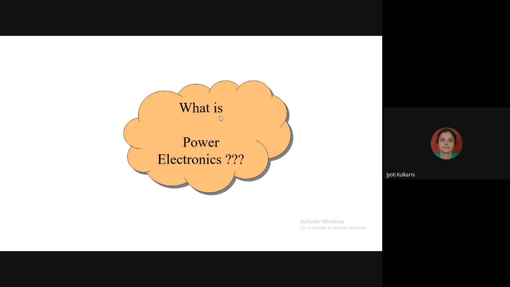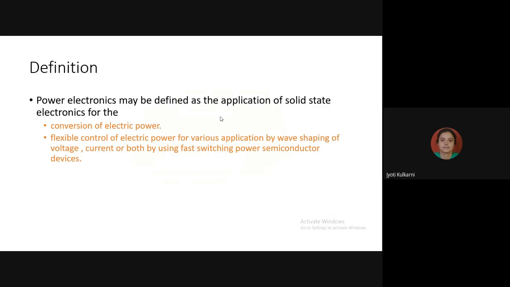Now, why power system? Because we, the electrical engineers, are going to deal with high voltage and high current applications. And those high voltage and high current applications, we are going to control with the help of electronics. So this subject is called power electronics. So what is the definition?